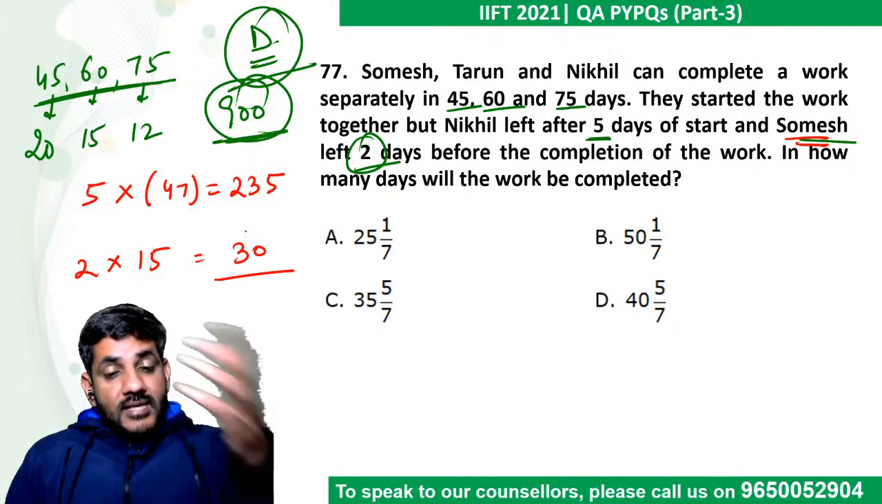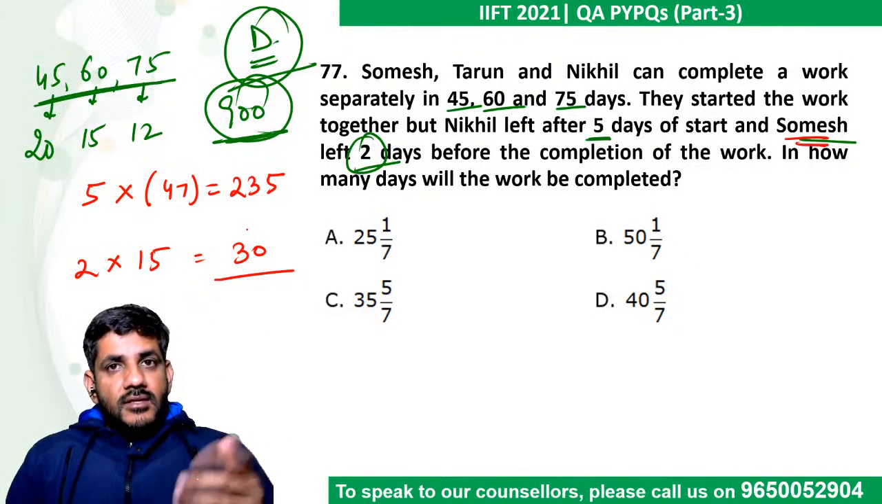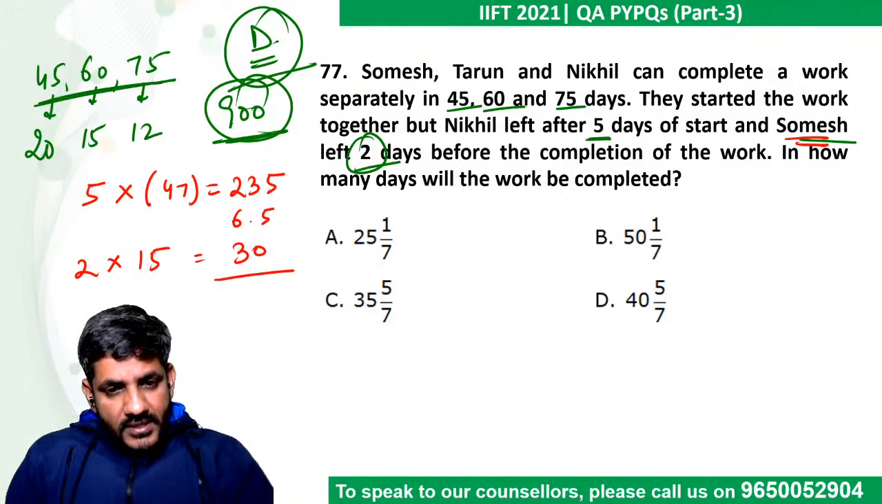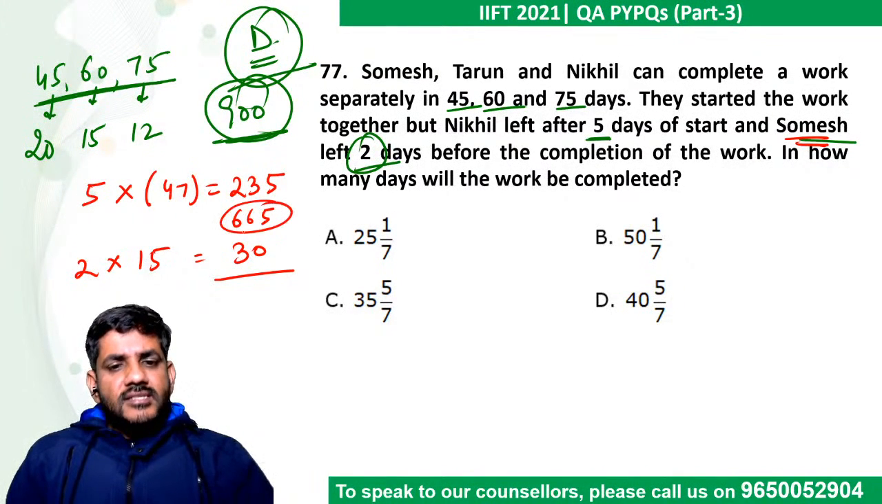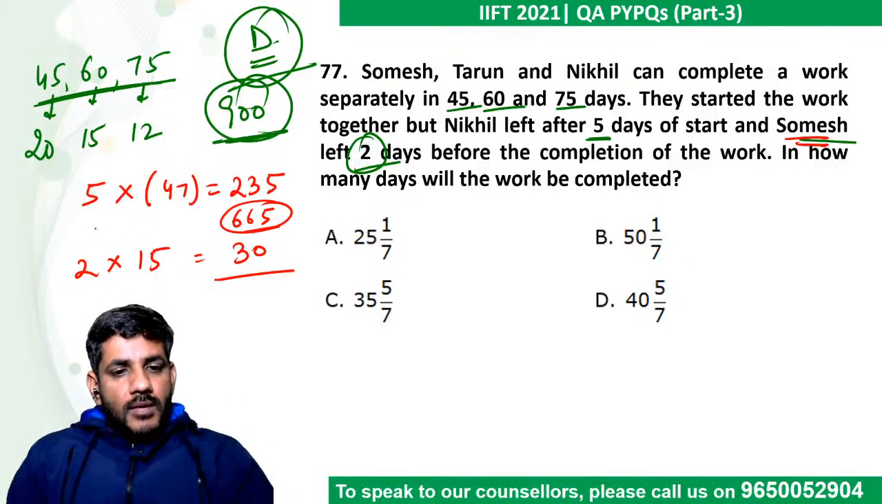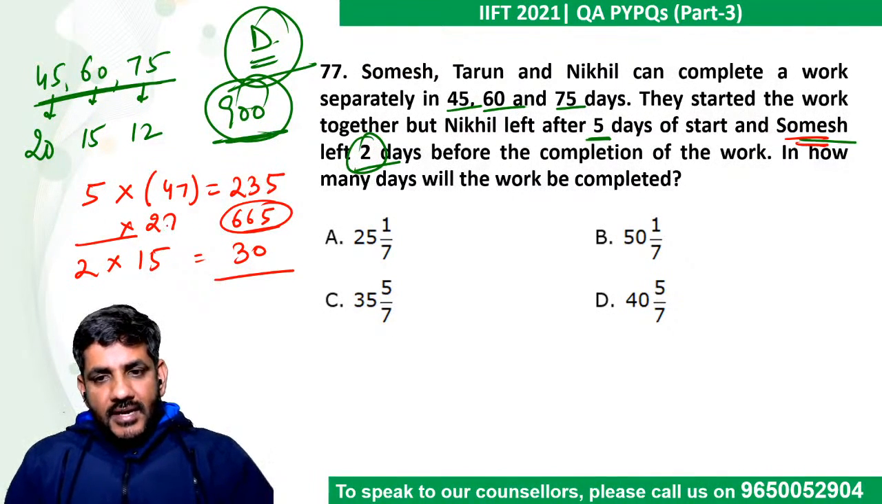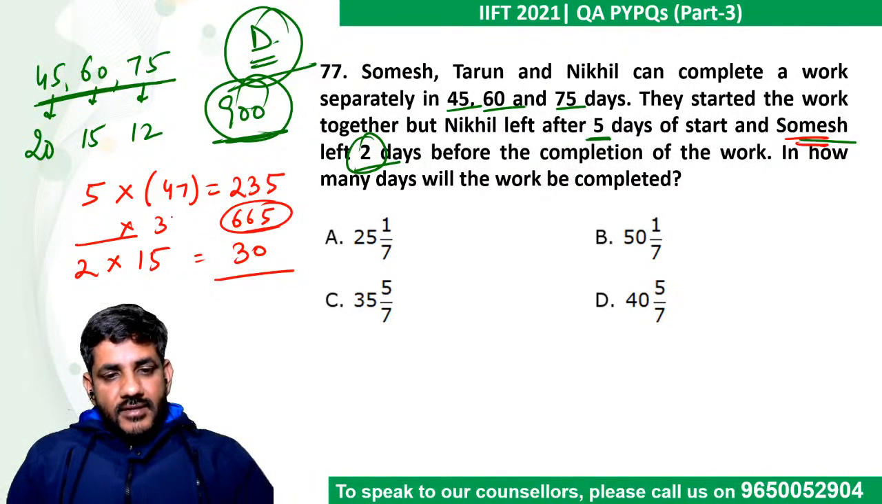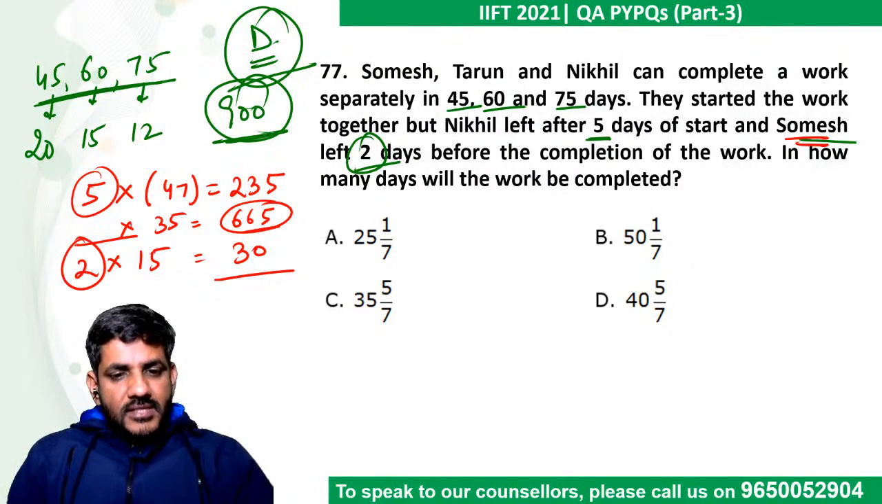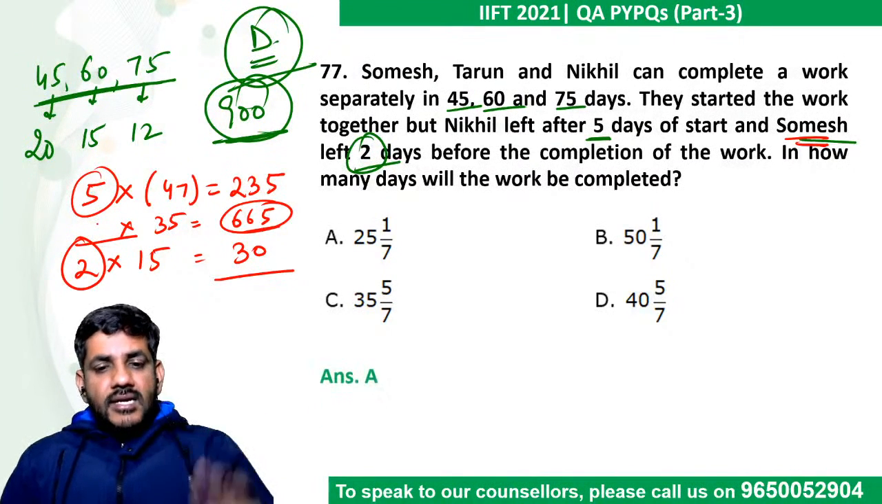The remaining, that is 900 minus 265, will be equal to 635. So those, 665. Those 665 are formed by only Somesh and Tarun, who were making 27 every day. So how many days would they take? So you have to just divide it. You will get an idea from this. Sorry, Somesh and Tarun would be 35. I'm sorry. This is 35. So 665 by 35 plus these 5 plus these 2, you will get the answer. And that will be option A.